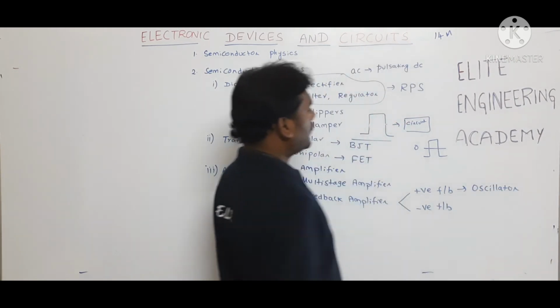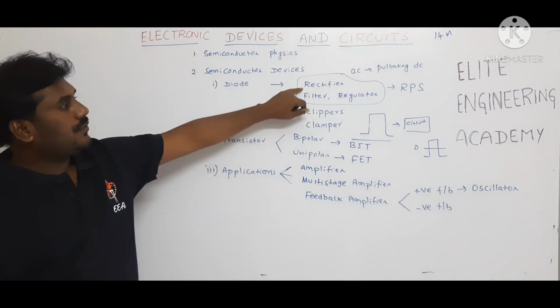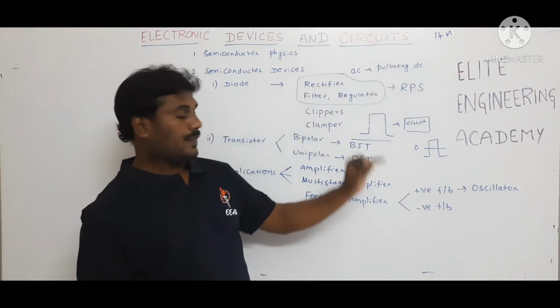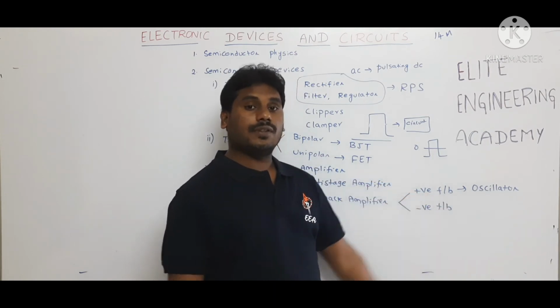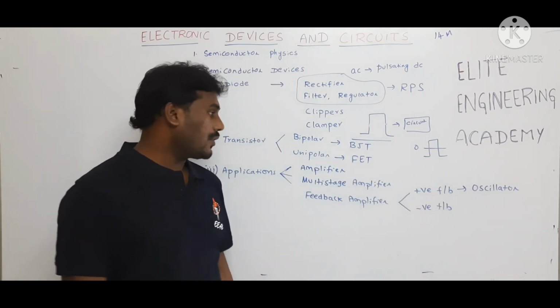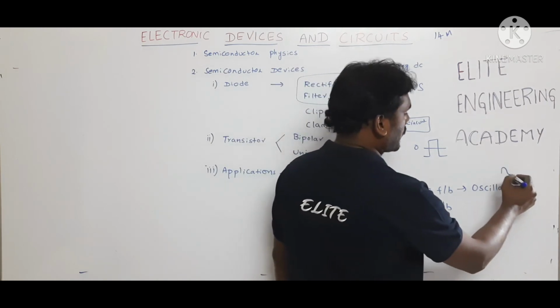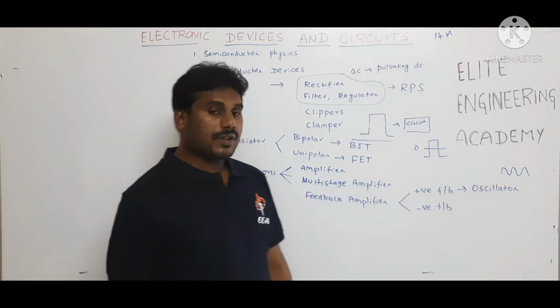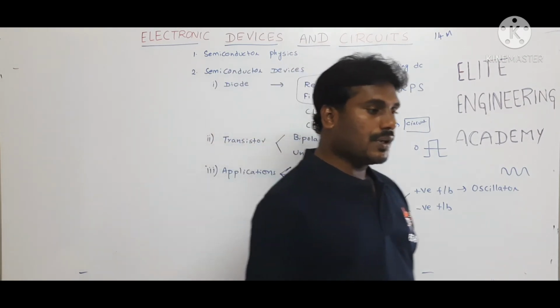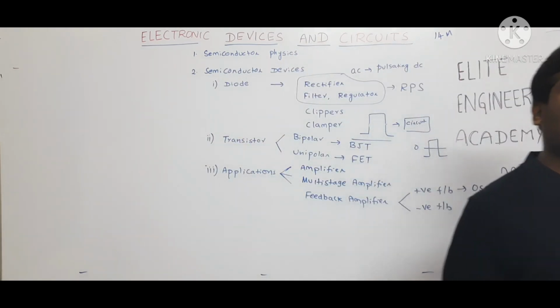Oscillator. Here we studied the rectifier, which converts AC to DC. An oscillator is a circuit which converts DC to AC. We give a DC signal and we get sinusoidal oscillations.